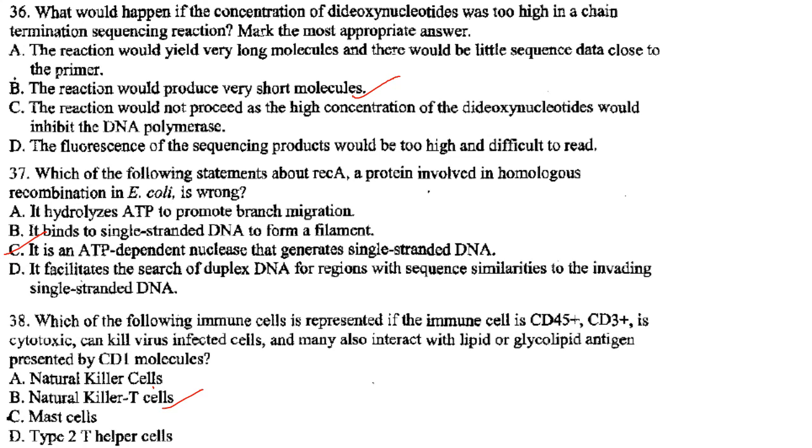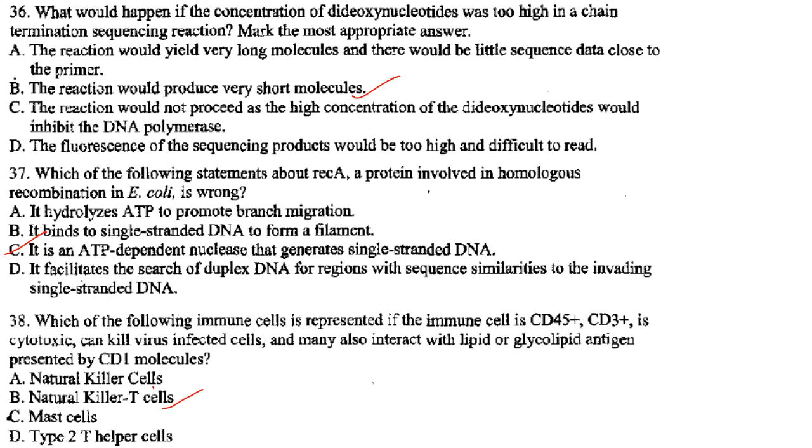So you would get more sequence close to the primer, but make it more difficult to read the sequence 200 to 300 nucleotides further down. So the answer here is the reaction would produce very short molecules. Answer is option B.